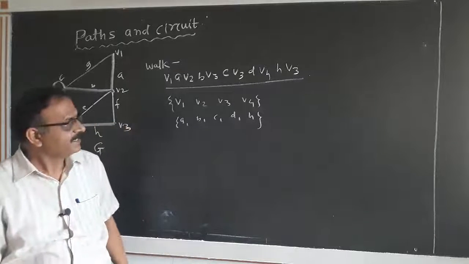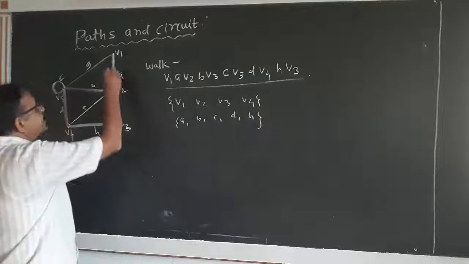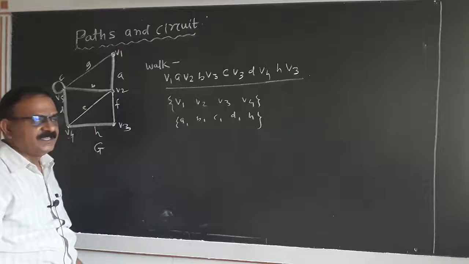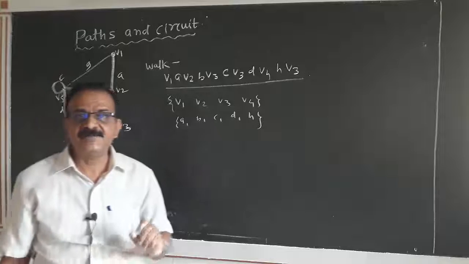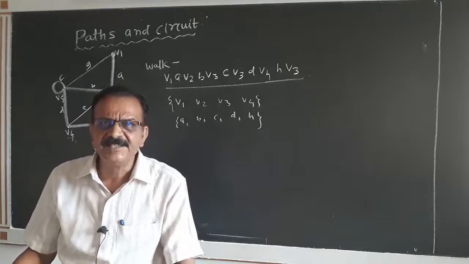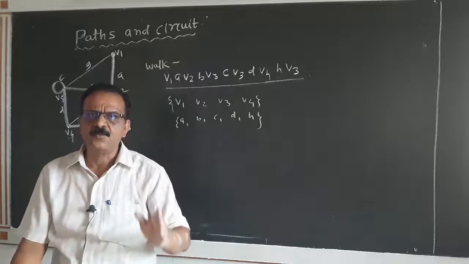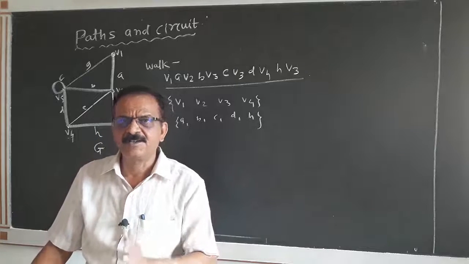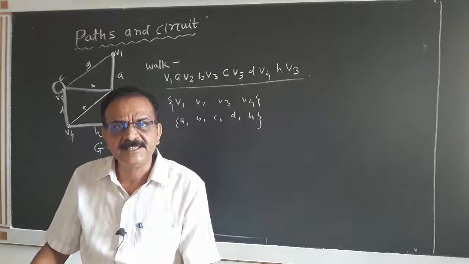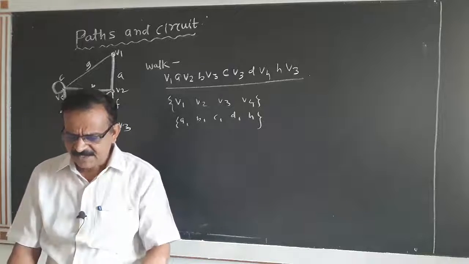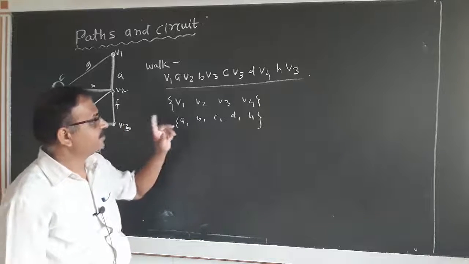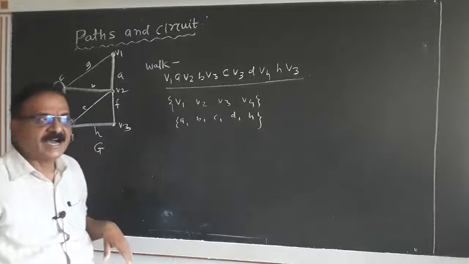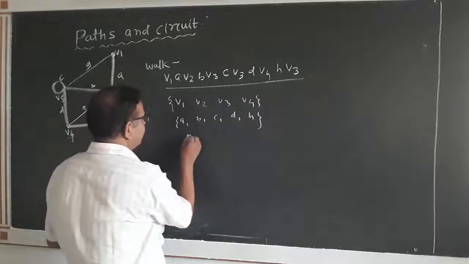Now here what we have seen? We have seen that this walk starts from the point V1 and ends at the point V3. These V1 and V3 are called terminal vertices of the walk. The vertices with which the walk begins and ends are called terminal vertices of the walk. If in a walk both these terminal vertices are the same, then that walk is called a closed walk.